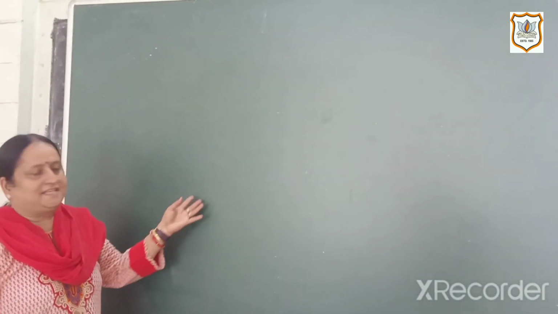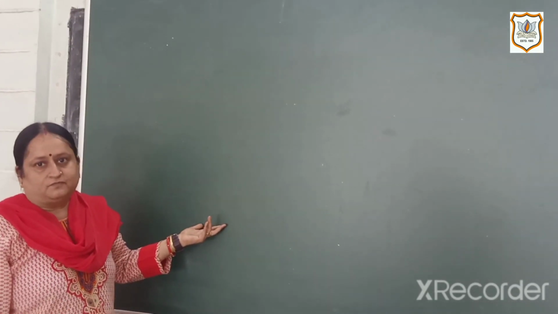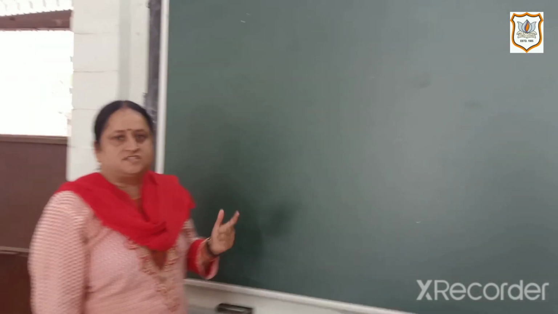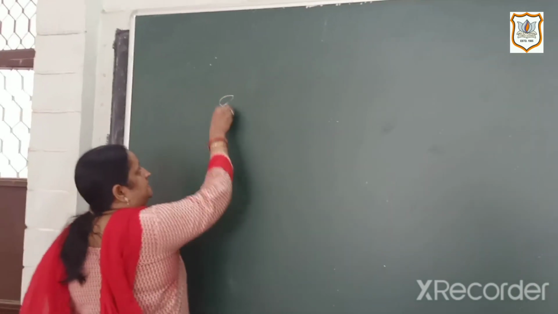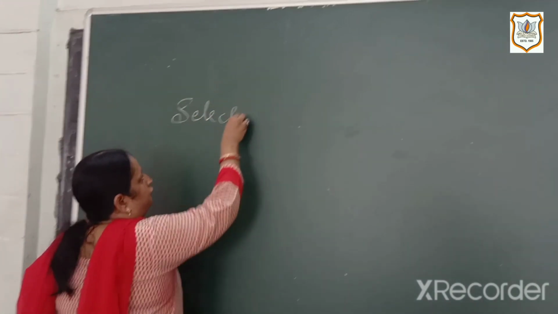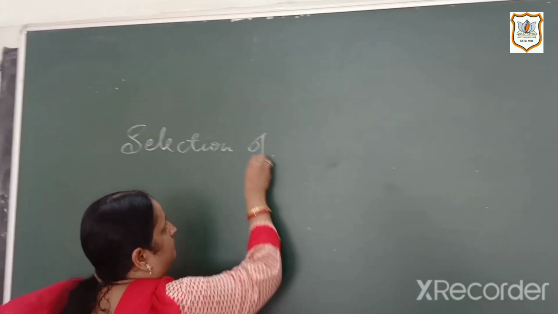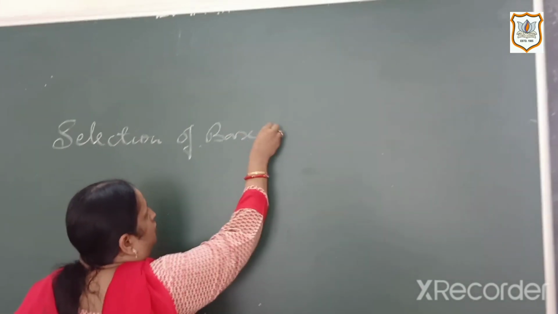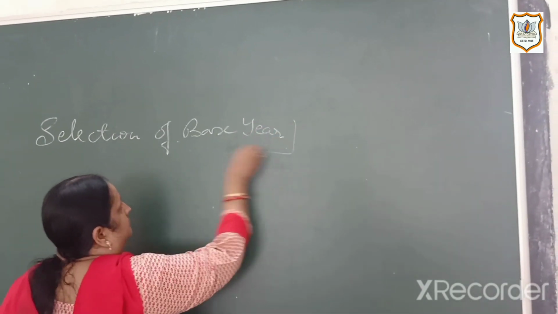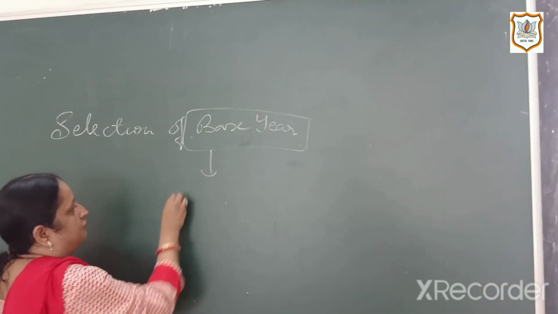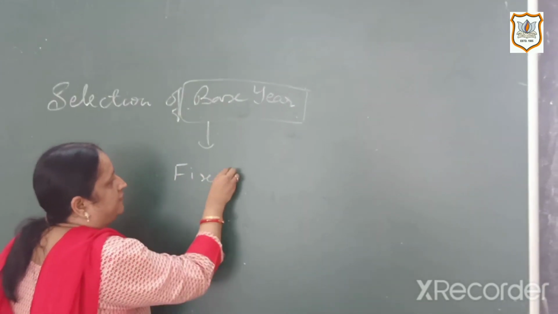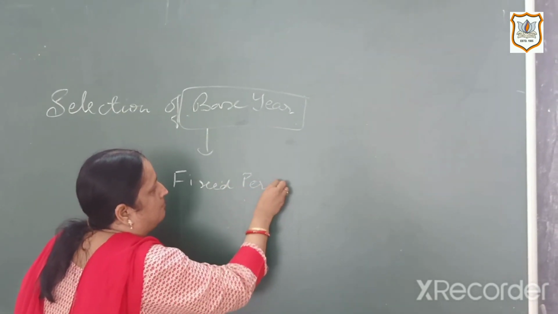Now, as you have seen the two methods of comparison, the most important thing for comparison is the selection of the base year. What do you mean by base year? Base year means a fixed period with which we are comparing.